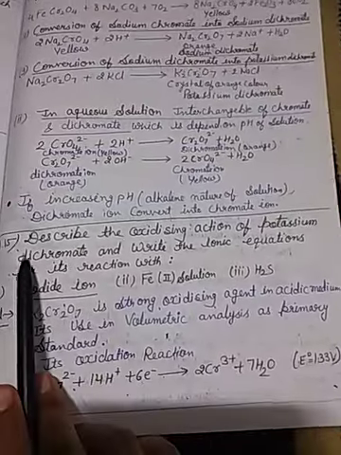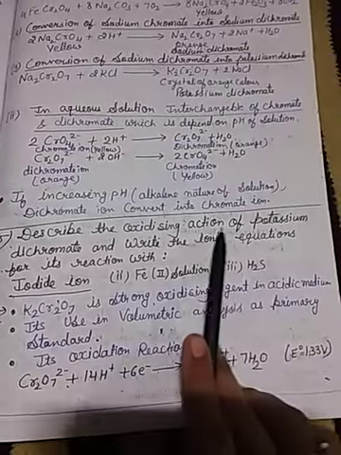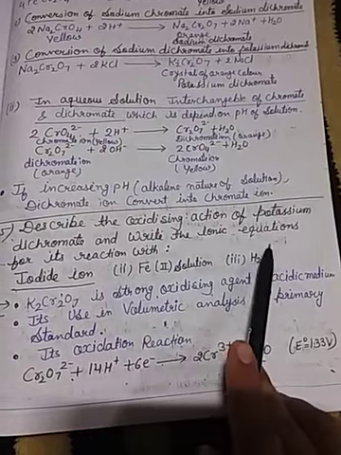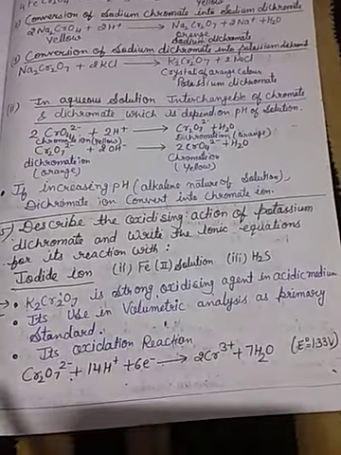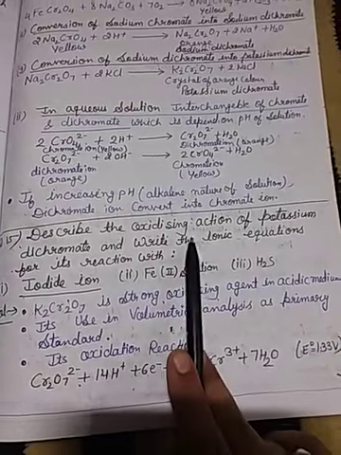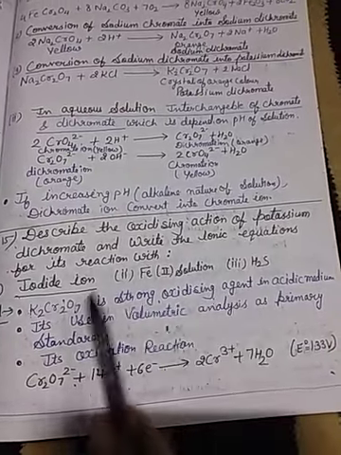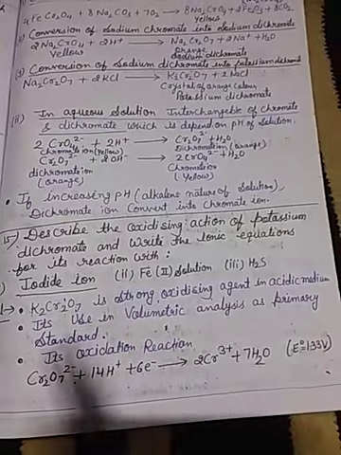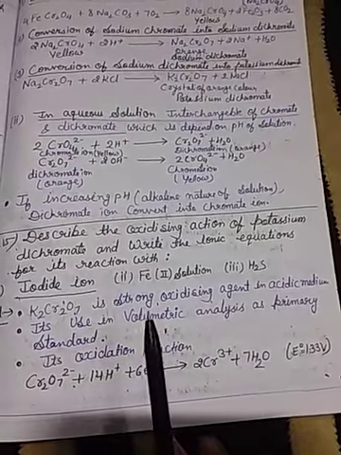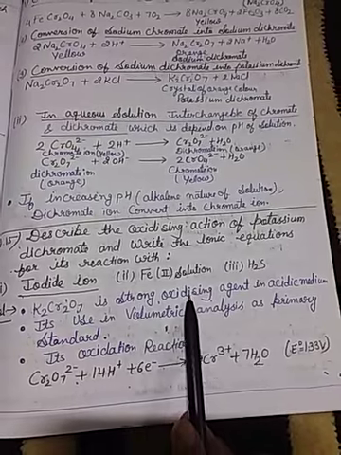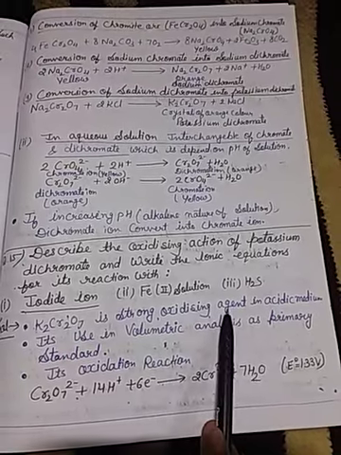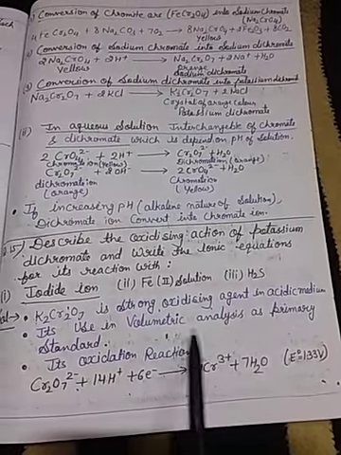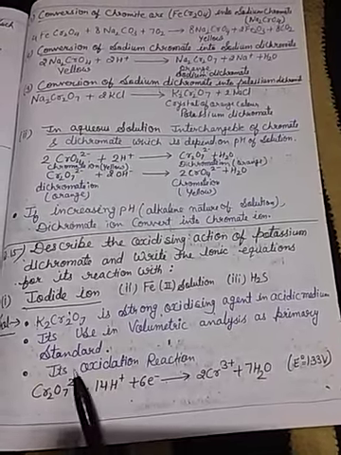Question number 15. Describe the oxidizing action of potassium dichromate and write the ionic equation for its reaction. So first we have to represent the oxidizing action. K2Cr2O7 is a strong oxidizing agent. We have already discussed this in the chapter. Potassium dichromate is a strong oxidizing agent in acidic medium, and it is used in volumetric analysis as a primary standard.